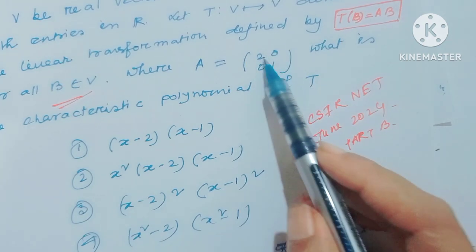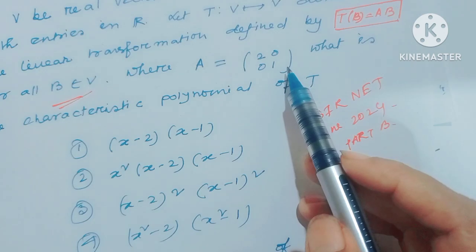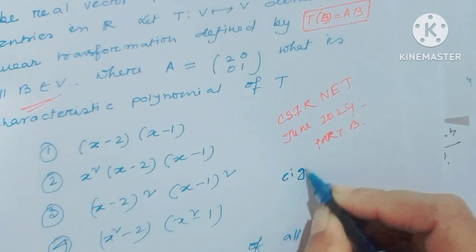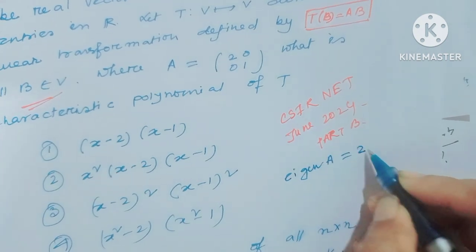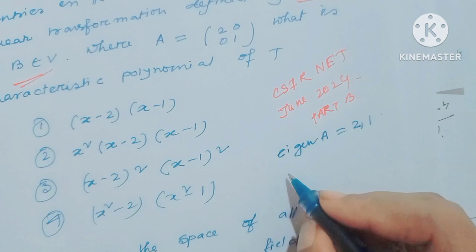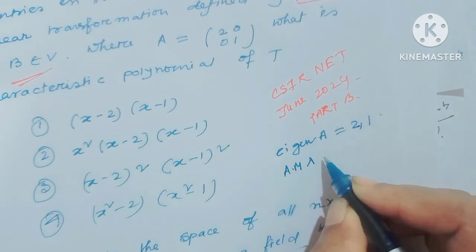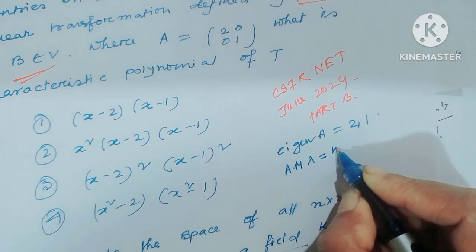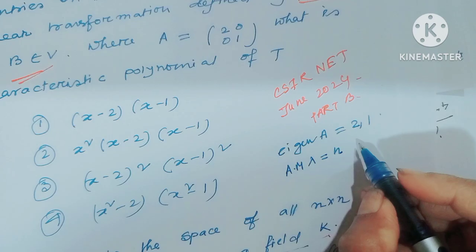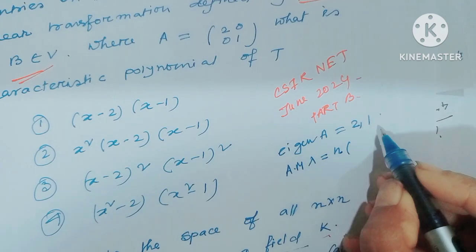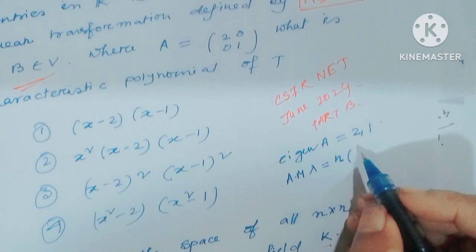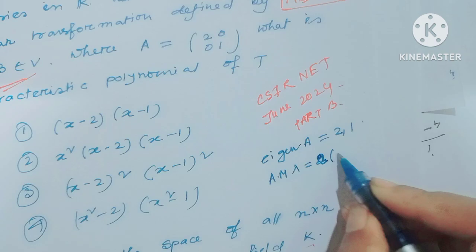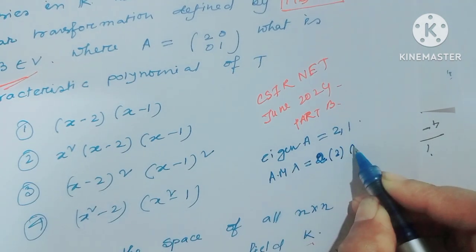Since the diagonal matrix is given, the eigenvalues of A are 2 and 1, and the arithmetic multiplicity of lambda in T is n times the arithmetic multiplicity of lambda in A. Here n means 2 cross 2 matrix, therefore 2 times 2 and 2 times 1.